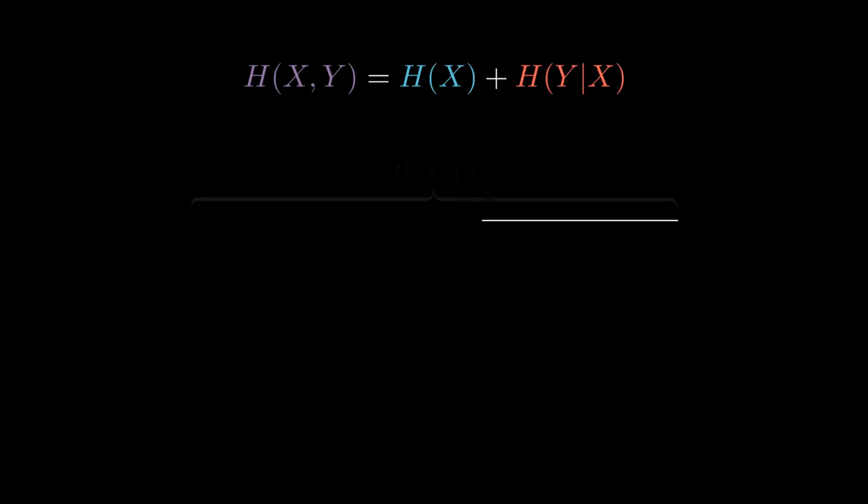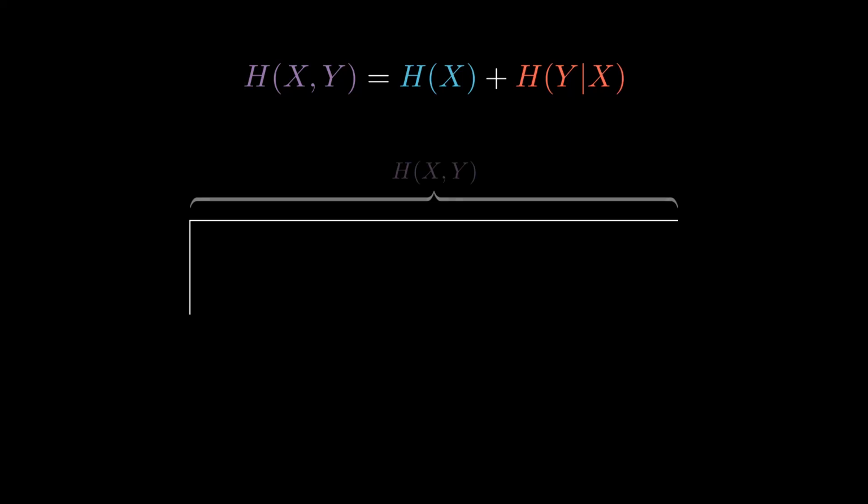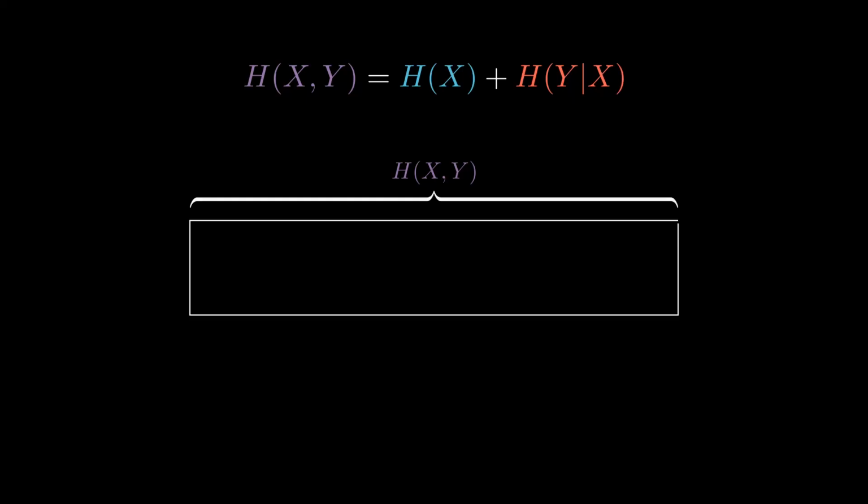To rigorously formalize this relationship, we use what is known as the chain rule for entropy. Mathematically, it states that the joint entropy of X and Y is equal to the entropy of X plus the conditional entropy of Y given X. But let's see what this actually looks like. Imagine this entire bar represents the total information contained in the pair XY, our joint entropy. This is the total uncertainty we want to resolve.